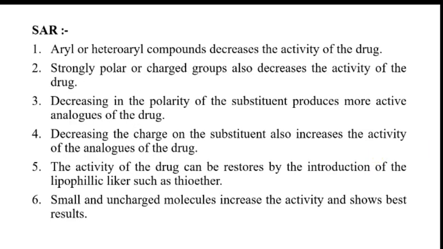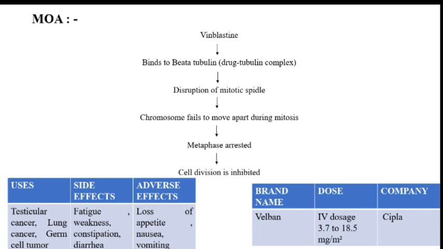SAR is similar to vincristine. MOA is also similar to vincristine. They arrest metaphase, so cell division is inhibited. Uses: testicular cancer, lung cancer, germ cell tumor. Side effects are fatigue, weakness, constipation and diarrhea. Adverse effects are loss of appetite, nausea and vomiting. Brand name is Velpan. Dose: IV dosage 3.7 to 18.5 mg per m square. Company name is Cipla.